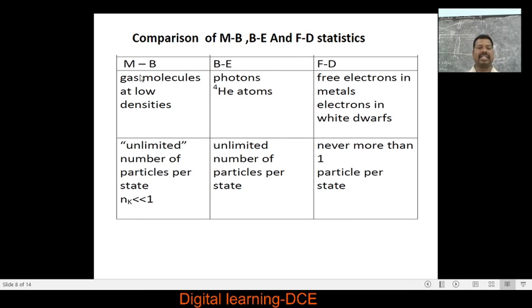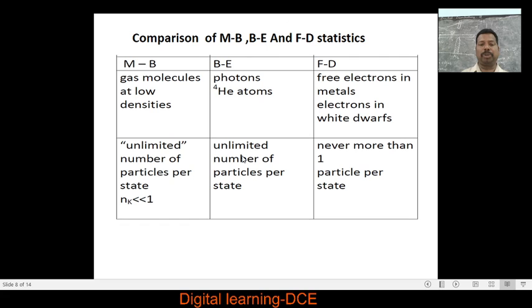The next difference is that the MB distribution law is obeyed by gas molecules at low densities, the BE distribution law is obeyed by photons or helium atoms, and the FD distribution law is obeyed by free electrons in metals and electrons in white dwarfs. In the case of MB distribution, there is an unlimited number of particles per state, and n_k is very much less than 1.